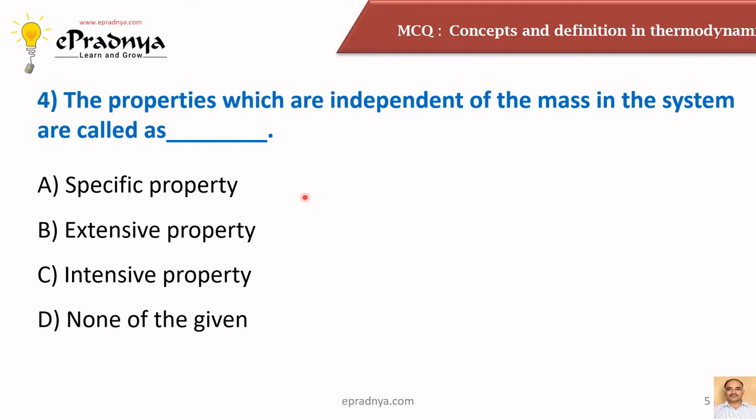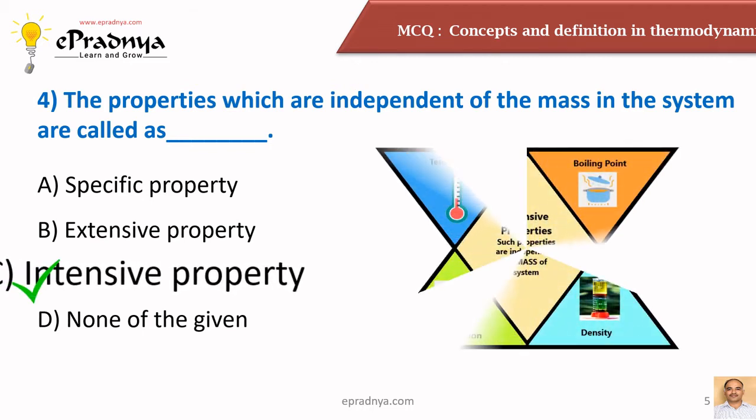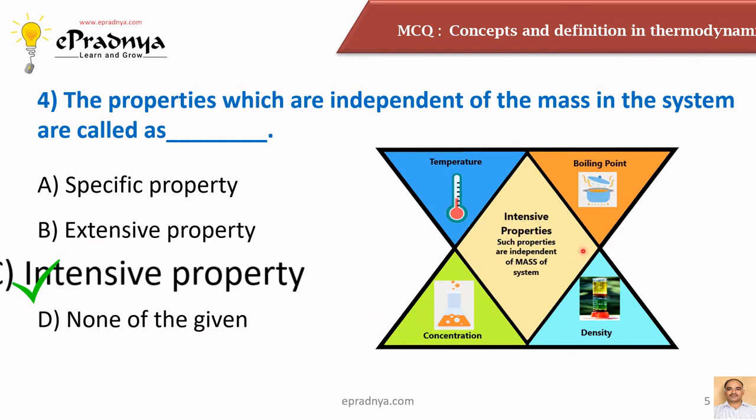The fourth MCQ is, the properties which are independent of the mass in the system are called dash dash, and the answer is intensive property. Friends, intensive properties are the properties which are independent of the mass of the system. It means irrespective of the mass present in the system, the values of such properties will remain unchanged.